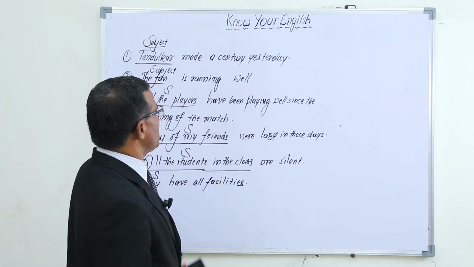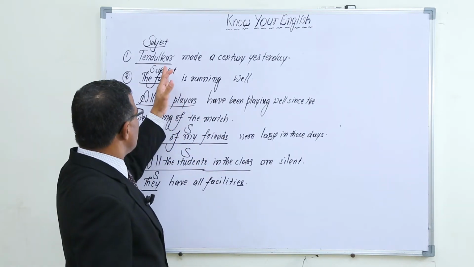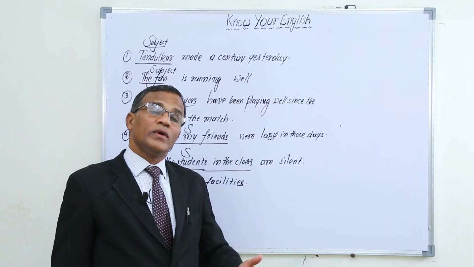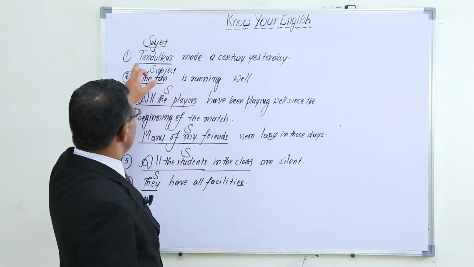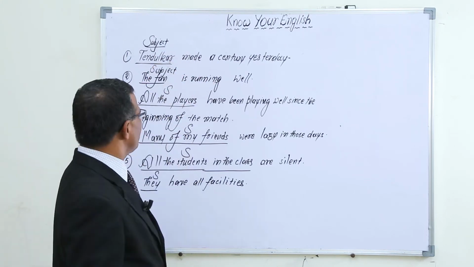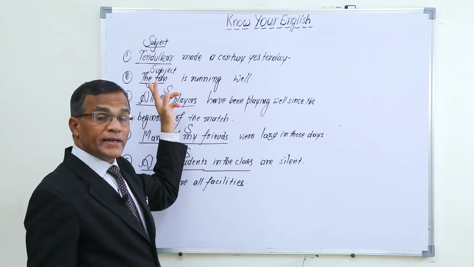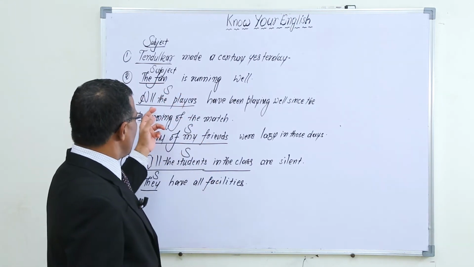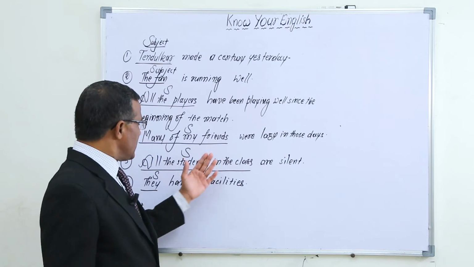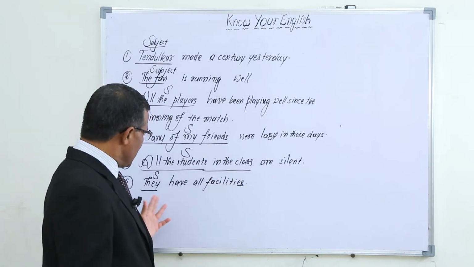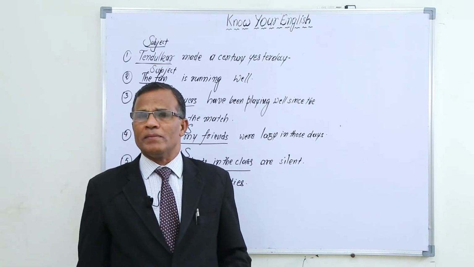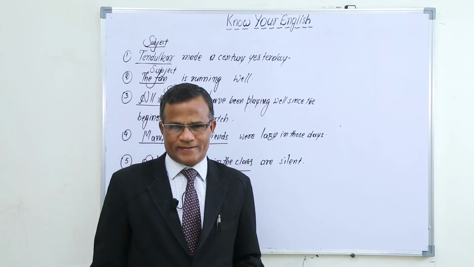But if you observe the subject here, you find a difference in words. A subject may be of one word or more than one words. If you observe the subject in first sentence, you find only one word at the place of subject. And in the second sentence, you find two words at the place of subject. And here, three words. And here, you find four. And here, six words you find. And here, only one word you find. So, in this way, at subject place, there may be one word or more than one words.